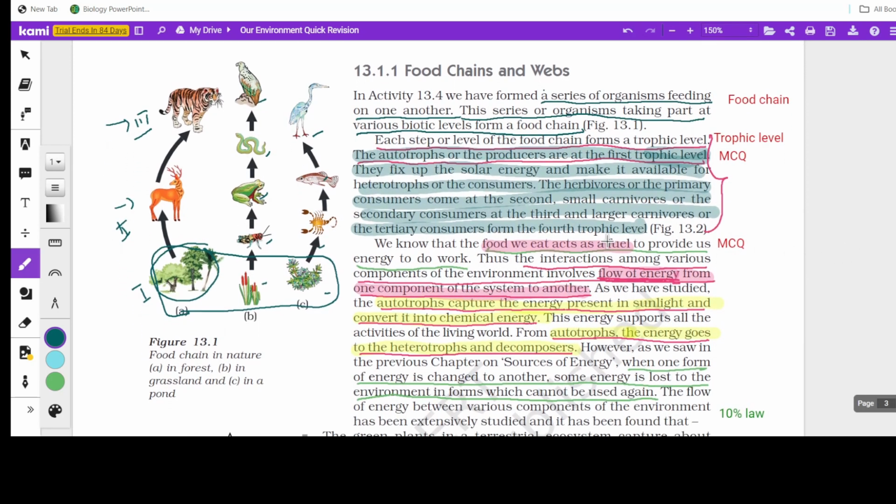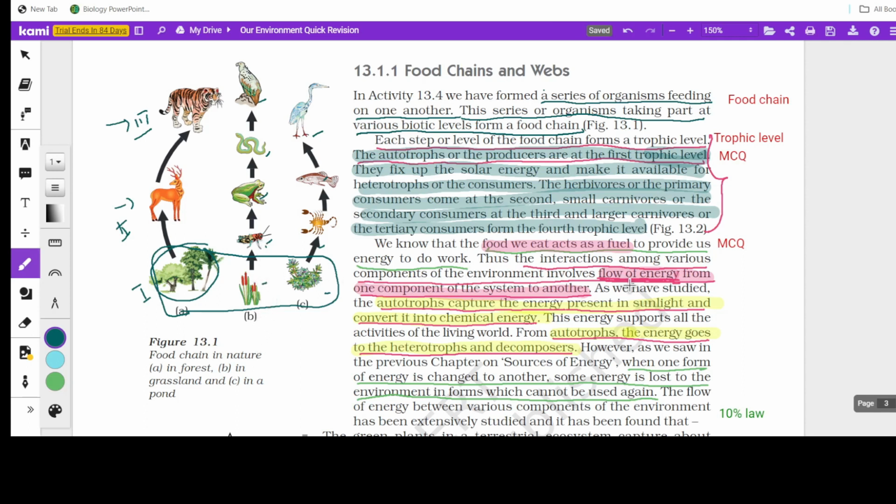Now we know that the food which we eat acts as a fuel. This part comes under MCQs, remember. These are all possible MCQ questions or assertion reasoning questions. Food which we eat acts as a fuel for us to do work. And in all these trophic levels, what you see is the flow of energy from one component of the system to the other. So this is an ecosystem, and in this ecosystem, energy flows from one component to the other.